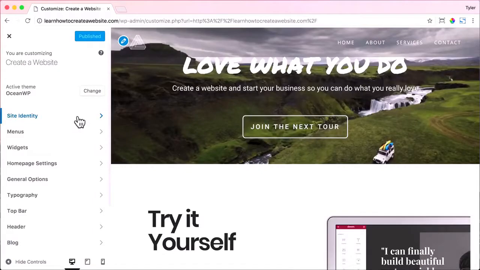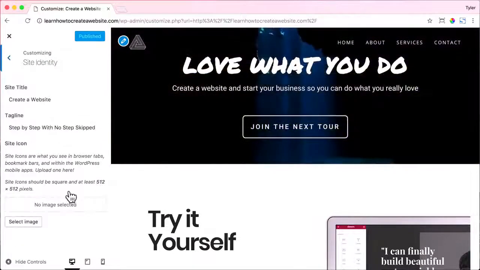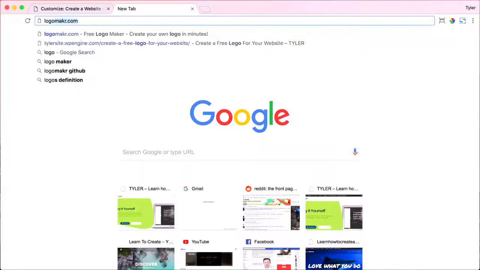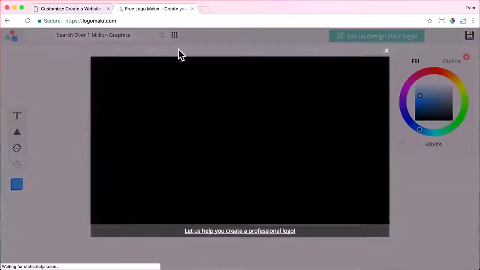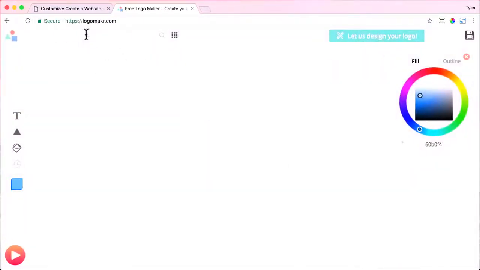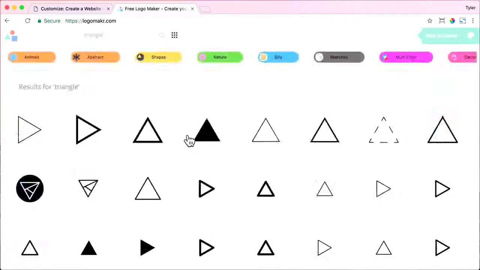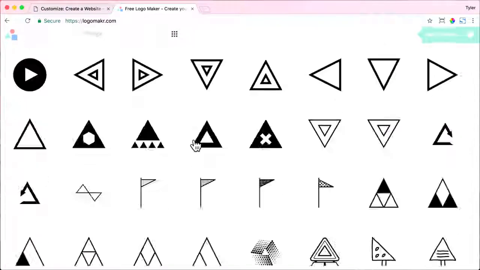So to do that, click on Customize, then click Site Identity. And we can read here, site icon should be square and at least 512 by 512 pixels. All right, so let's go to logomaker.com. Again, that's LOGOMAKR with no E.com. Exit out of there, and let's search for that triangle again. And I will speed this up because it takes a long time to find this triangle.